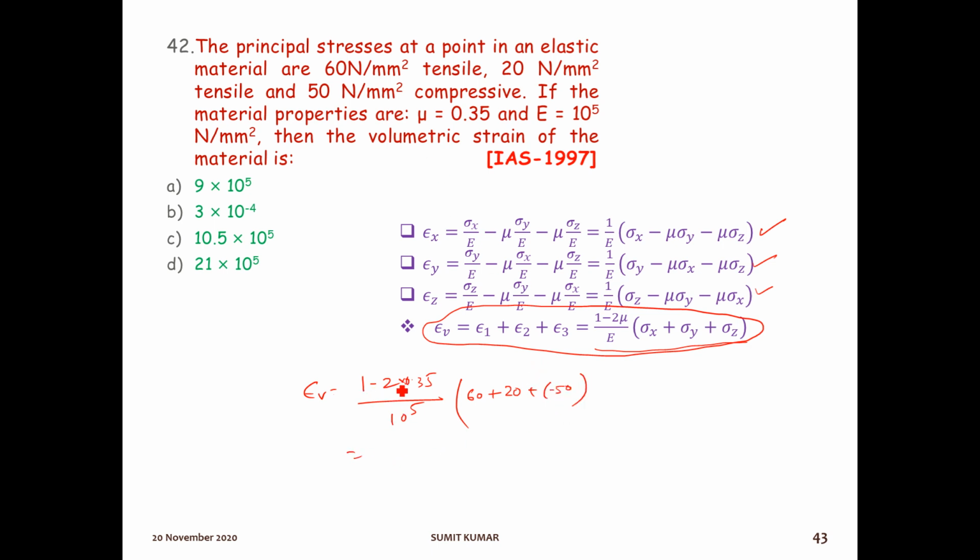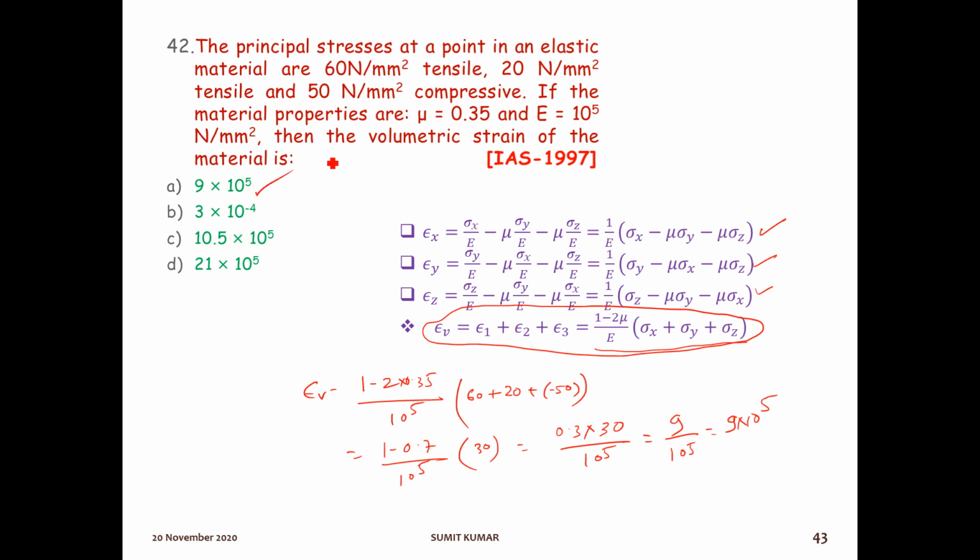So it is what? 1 minus 2 into 0.35. 1 minus 2 into 0.35 is what? 0.7, by 10 to the power 5, into 60 plus 20. That is 80. 80 minus 50, that is 30. So 1 minus 0.7 is what? 0.3 into 30 by 10 to the power 5. That is 9 by 10 to the power 5. You can write it as 9 into 10 to the power minus 5.